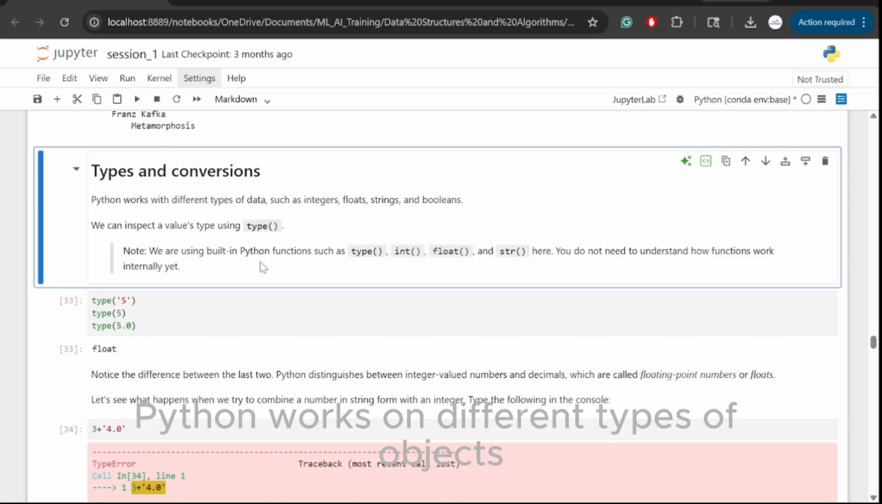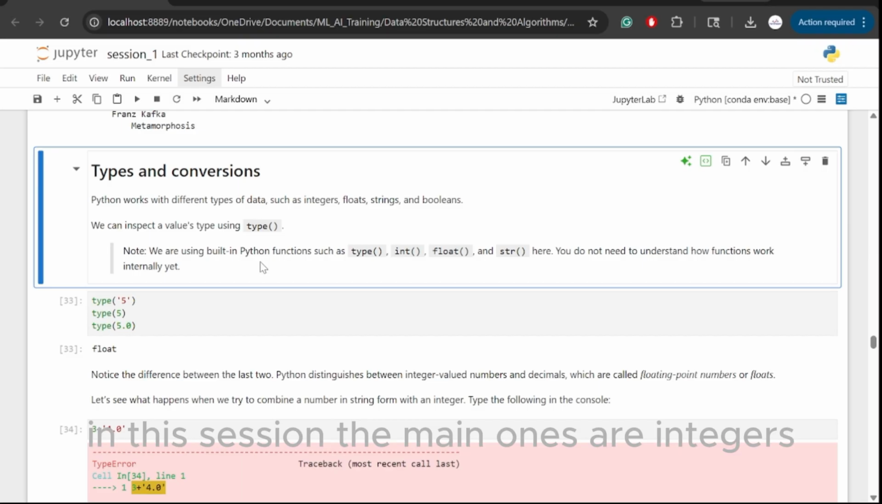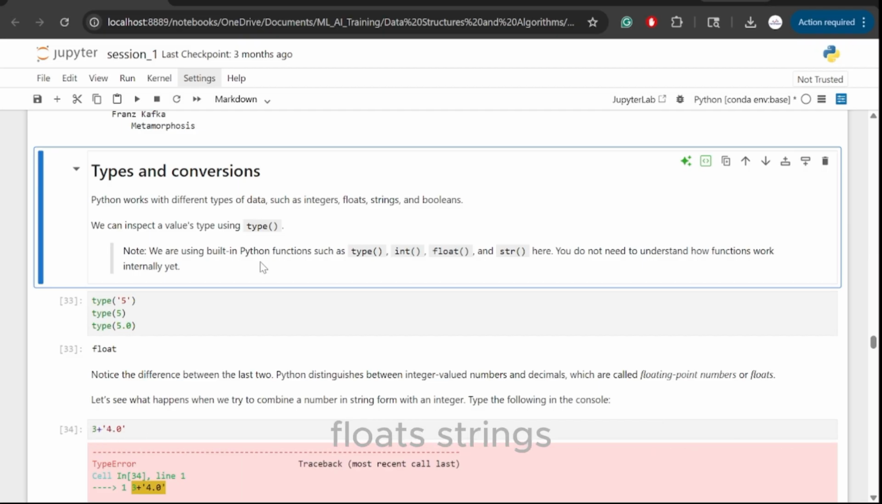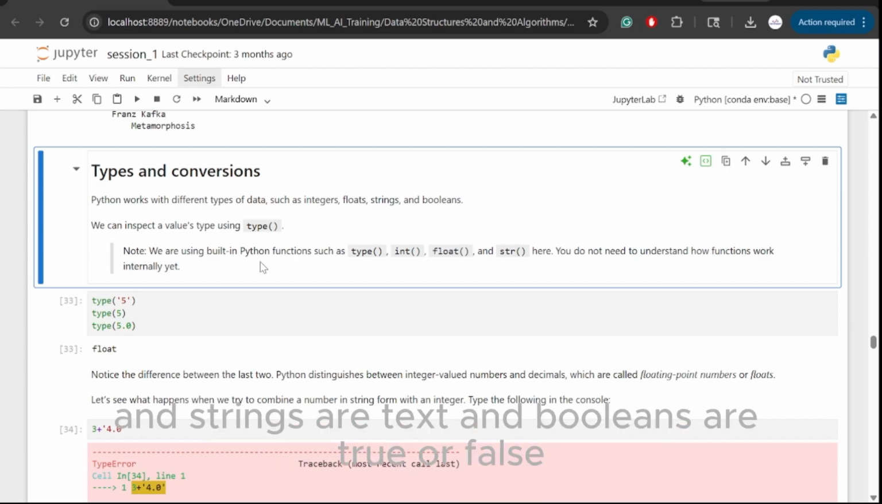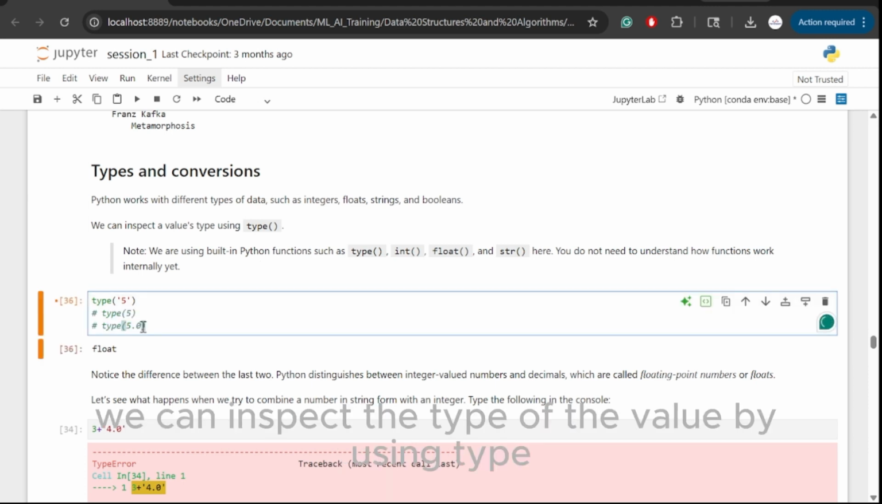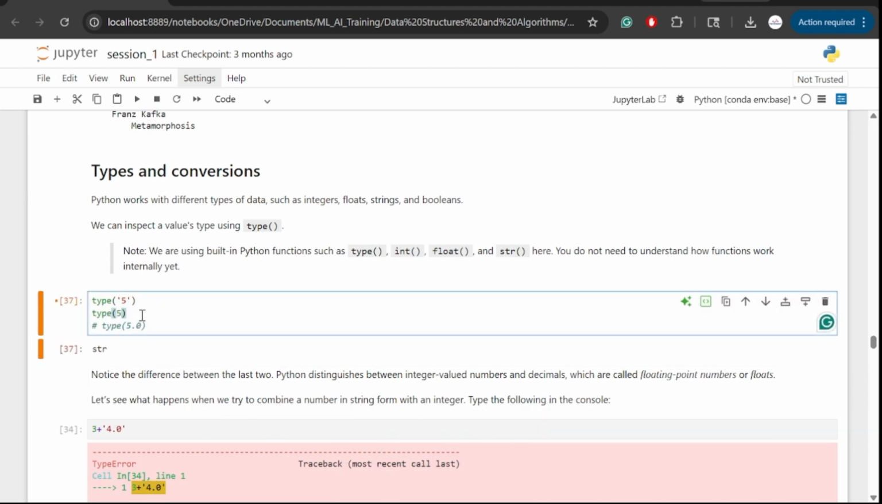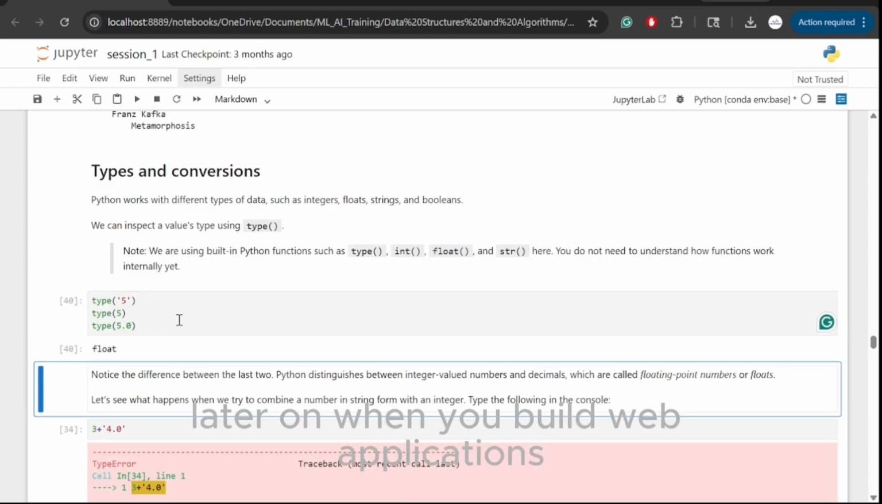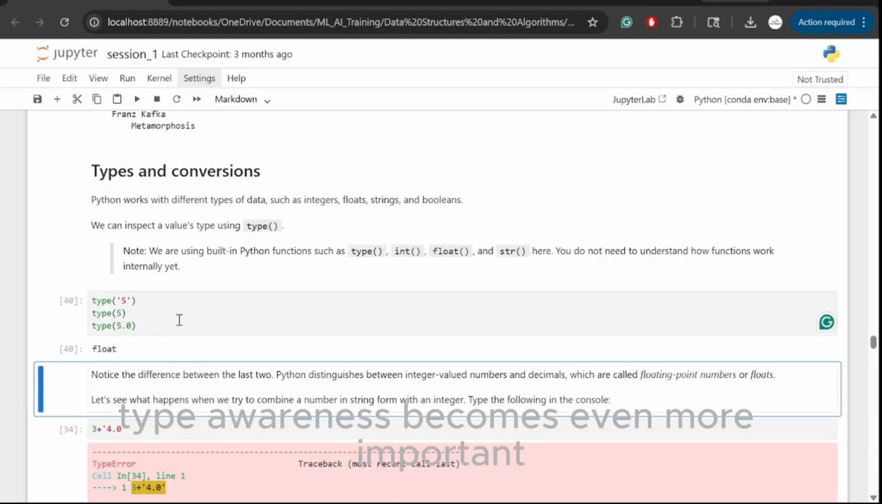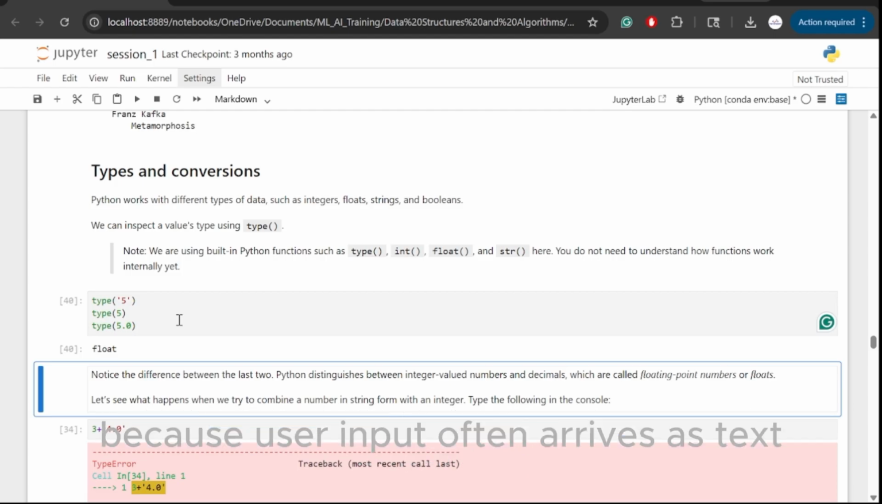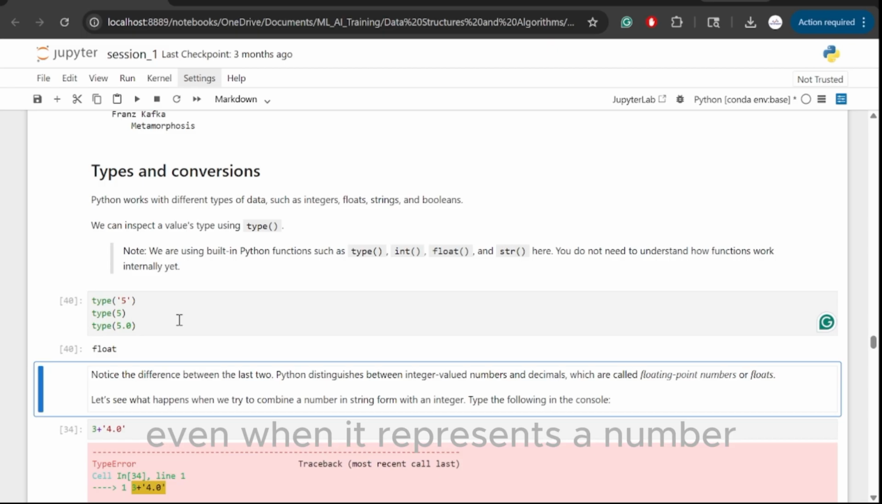Python works on different types of objects. In this session, the main ones are integers, floats, strings, and booleans. Integers are whole numbers, floats are decimal numbers, strings are text, and booleans are true or false. We can inspect the type of a value by using type. Later on, when you build web applications, type awareness becomes even more important because user input often arrives as text even when it represents a number.